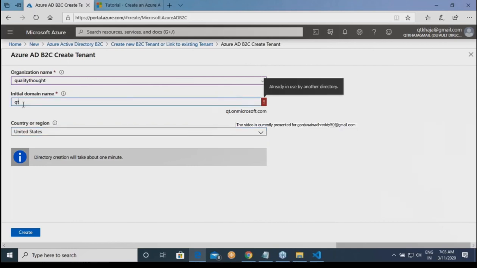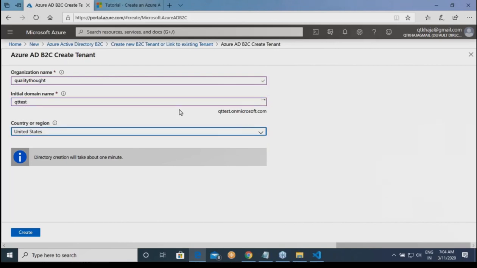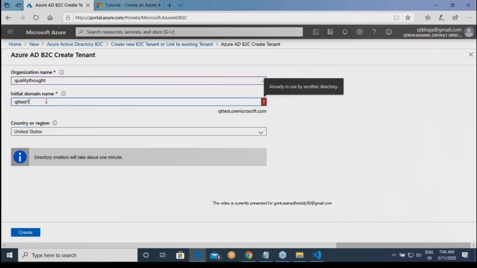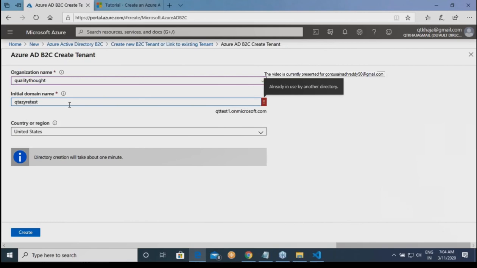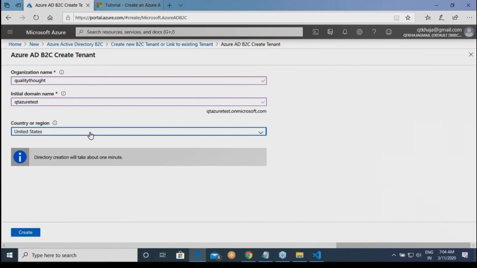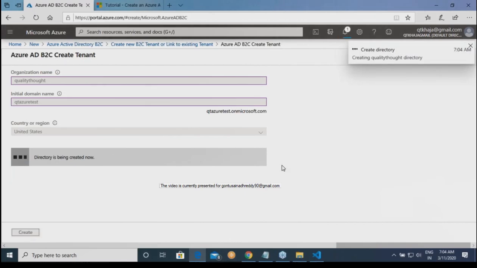No. qttest.onmicrosoft.com. Oh man. Qt test 1. At least this should be present. What else should I give? Qt Azure test. Yeah. Okay. Now, in which region do you basically belong? I basically say create a directory.